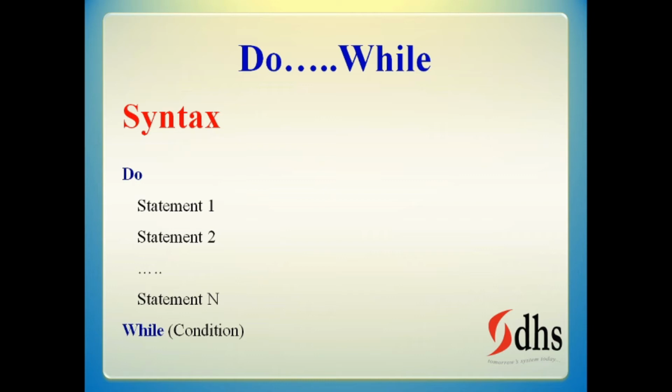It is like this: in the previous one, while you are entering the execution, you have to take the ticket and enter. Here in do while, you enter, and at the exit point you have to show your ticket. The main difference between the while loop and do while loop is, if the condition is wrong in while loop, the statements will not execute, not even one time. Whereas in this one, the statements will be executed one time. We check the condition only to repeat. You understand, no? That is the main difference between the while loop and the do while loop.